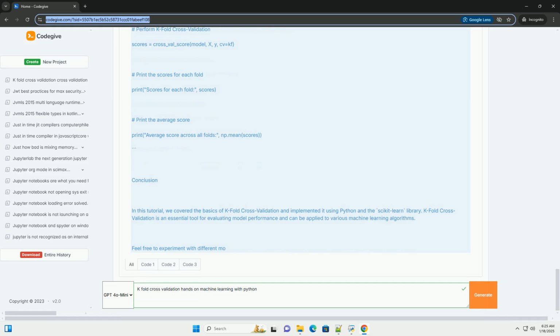Conclusion. In this tutorial, we covered the basics of K-fold cross-validation and implemented it using Python and the scikit-learn library. K-fold cross-validation is an essential tool for evaluating model performance and can be applied to various machine learning algorithms. Feel free to experiment with different models, datasets, and parameters to see how they affect the performance.